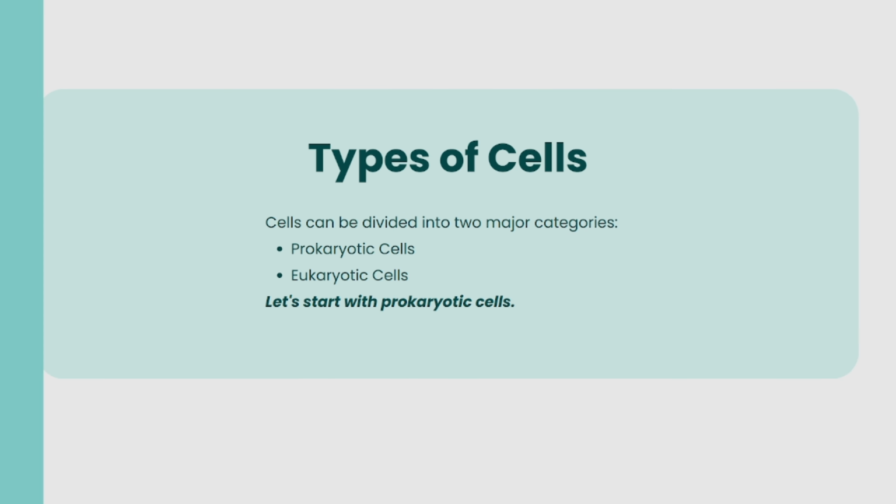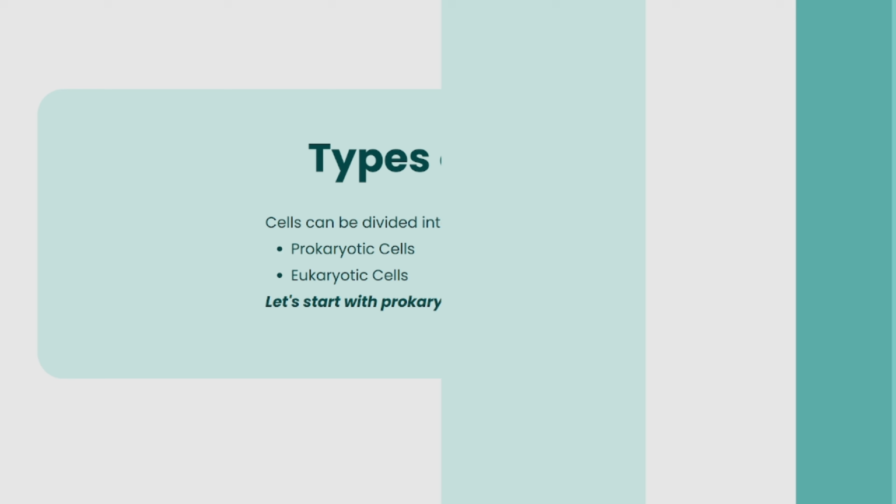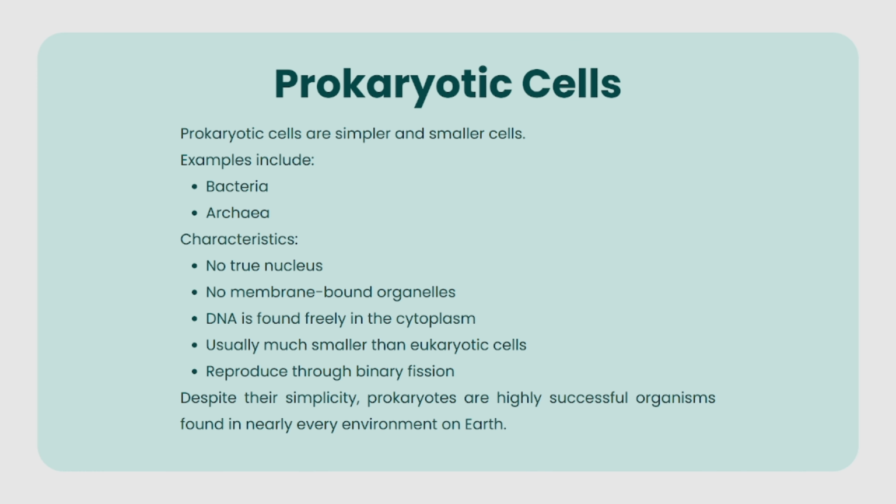Types of cells. Cells can be divided into two major categories. The first one is prokaryotic cells and the second one is eukaryotic cells. So let's start with prokaryotic cells. Prokaryotic cells are simpler and smaller cells. Examples include bacteria and archaea.